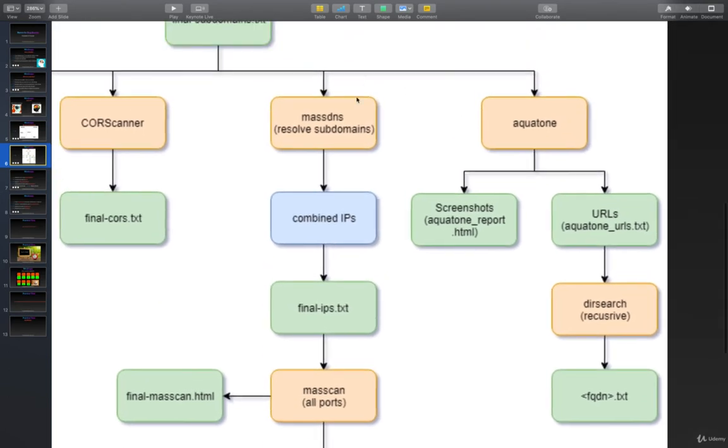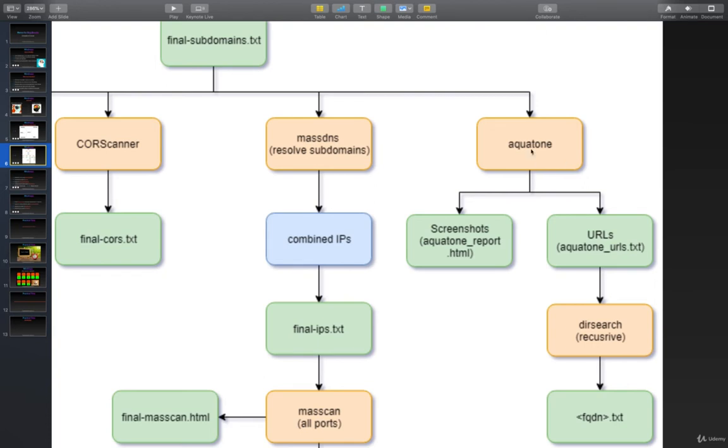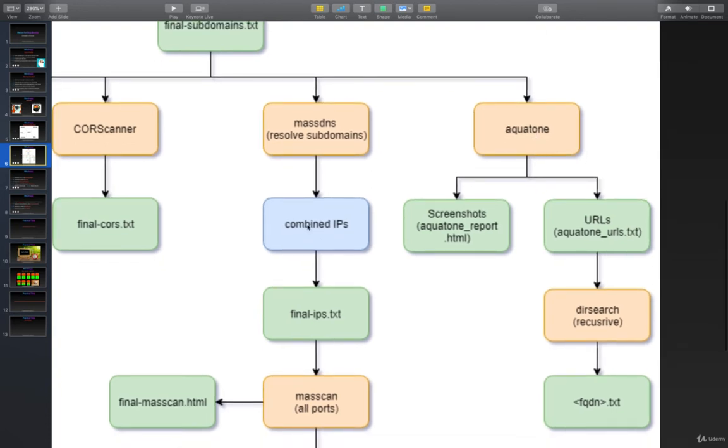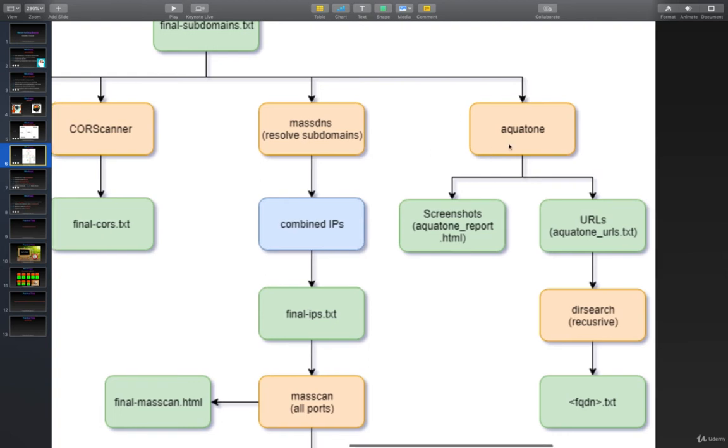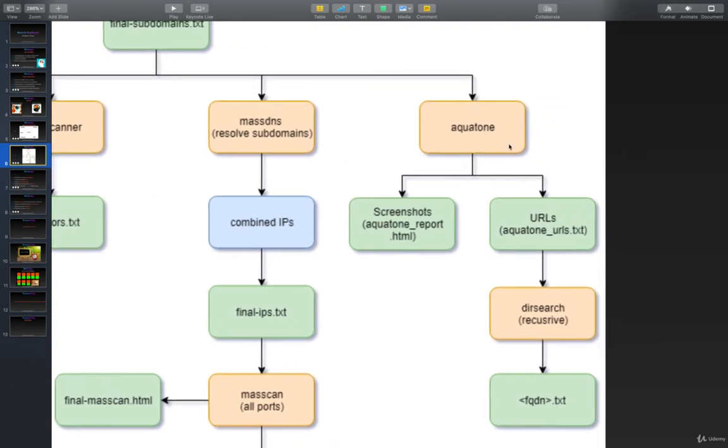Alright, so the next one is Aquatone. So this final subdomains.txt is given to Aquatone. We can also give these combined final IPs to Aquatone, and with the help of Aquatone, we are going to see the screenshots. So it will resolve each IP address. Let's say on any IP address, if there is a default web application running, it will automatically take screenshots and then automatically host a server for you. You just need to go to your browser, type the localhost address, and you will be able to see all the images. So it will be visually much easier to go through each screenshot. Just hit next and you'll be able to see.